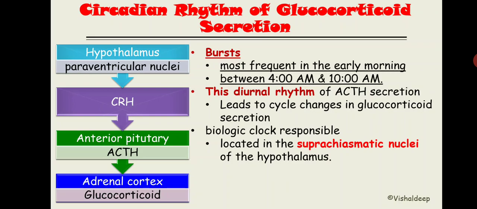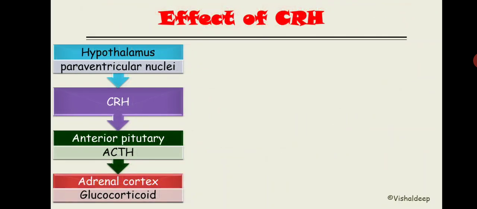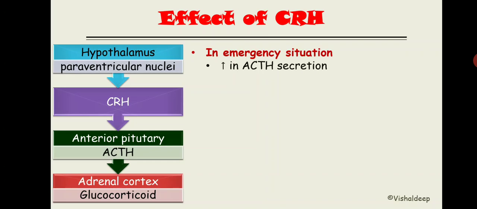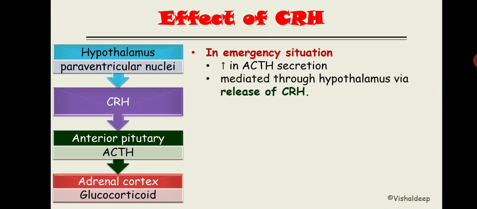Now let's discuss the effect of CRH in the regulation. As far as the CRH is concerned, in an emergency situation, in a stressful condition, there is increased ACTH secretion, and this increased ACTH secretion is basically mediated via the hypothalamus through release of the CRH. Got it? So in an emergency situation, CRH release will increase, and this CRH release eventually increases the ACTH secretion, and that ACTH secretion will cause release of the glucocorticoid.